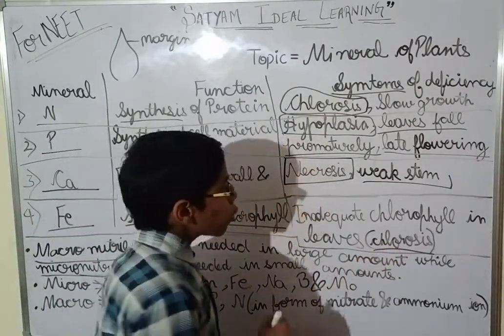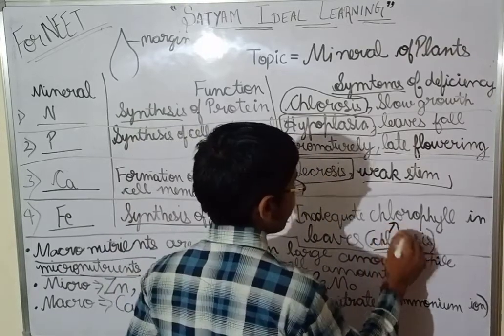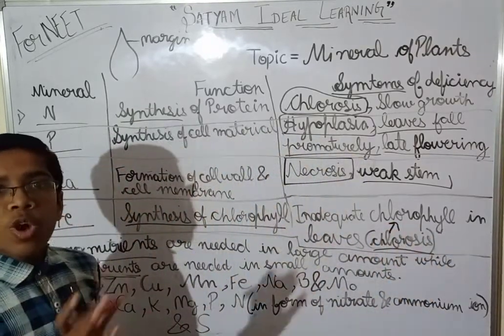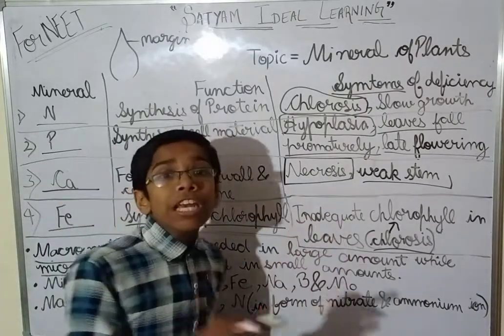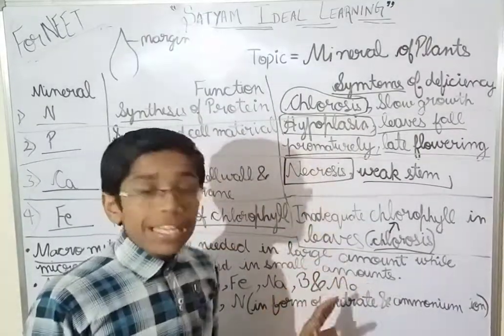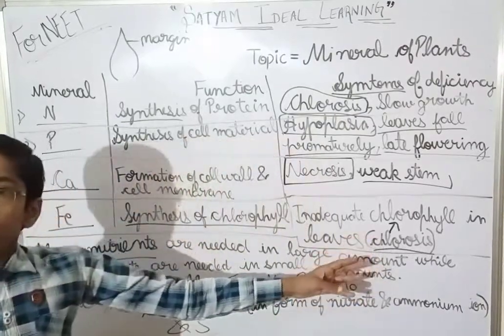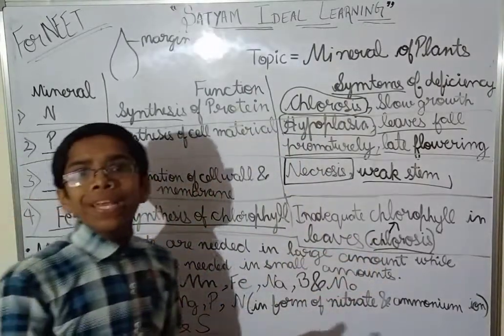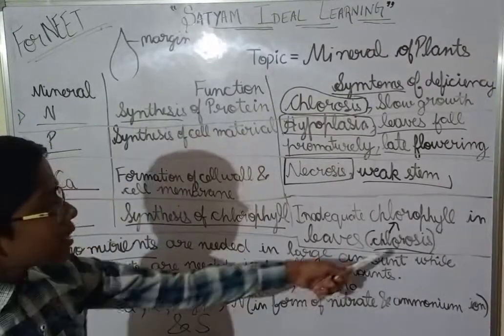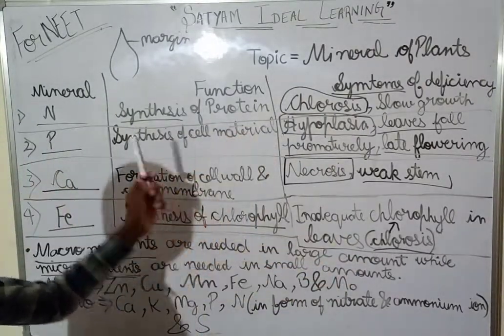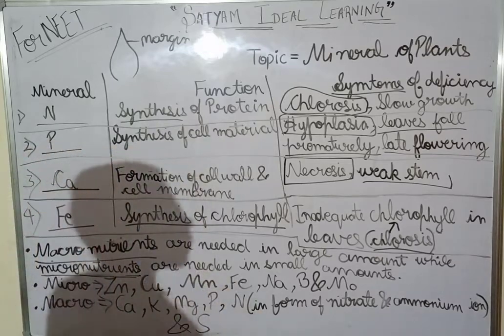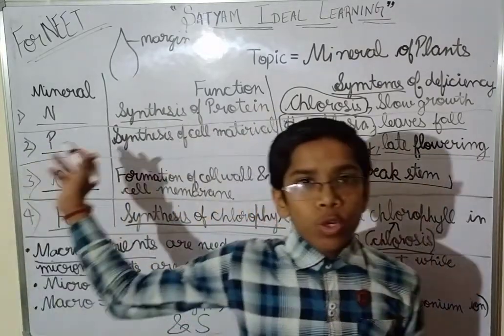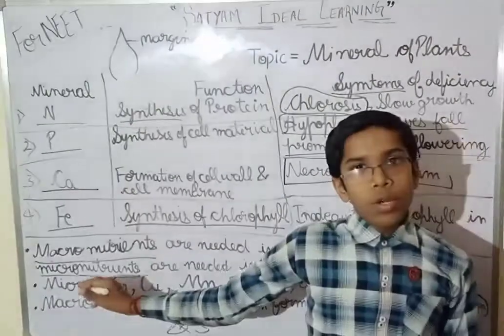You can correlate chlorosis and chlorophyll. When there is not enough chlorophyll in the leaves, chlorosis will occur and the leaf will be yellow in color. So chlorosis can occur when there is a deficiency of nitrogen as well as iron.